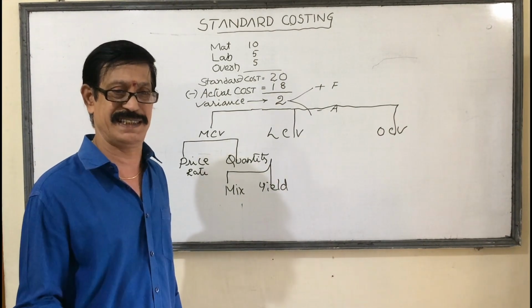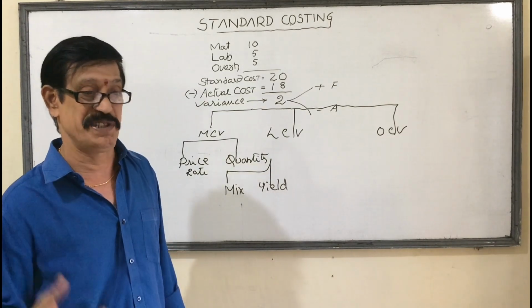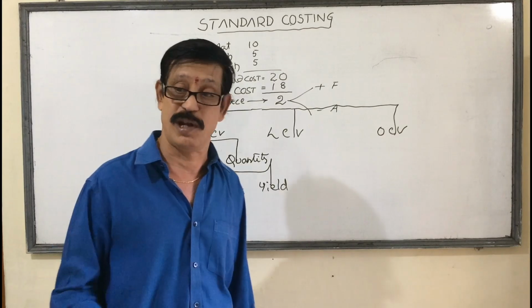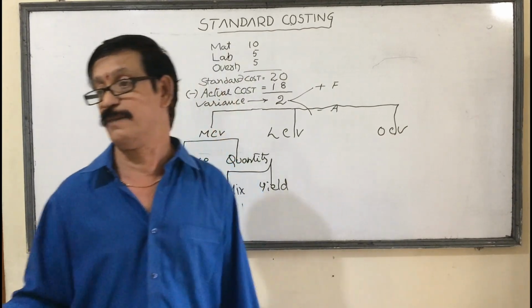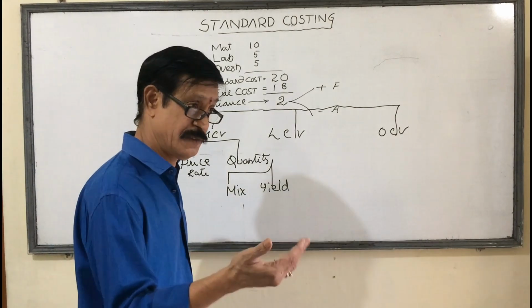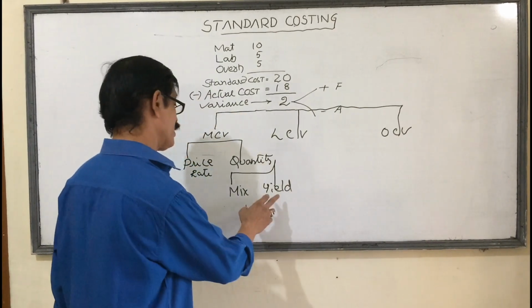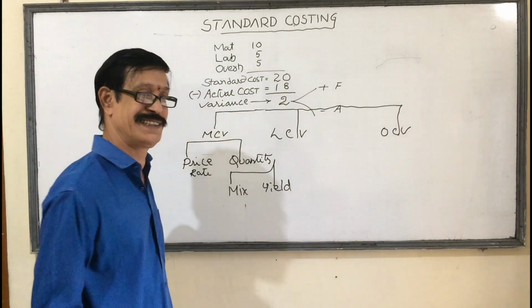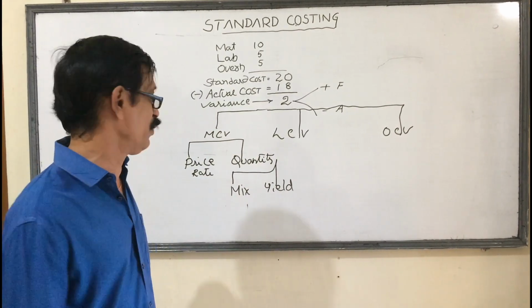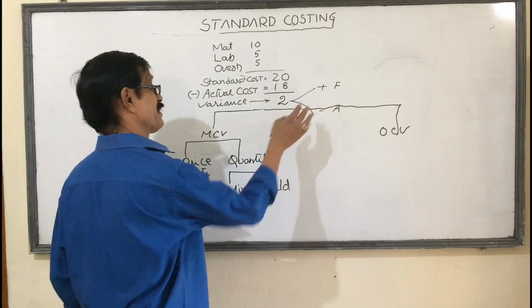Based on the wastage, that production may change. Yield means output. Sometimes you may get more output than expected. Sometimes you may get less output than expected. When you get more output, this is called favorable yield variance. It is favorable. But when you get less output, we can say it is adverse.